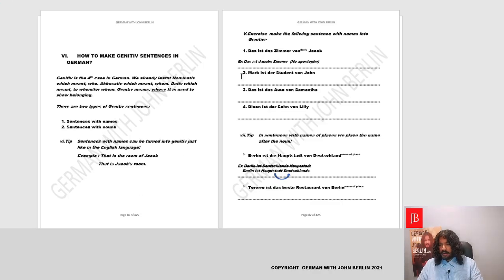Let's have a look in German. Das ist das Zimmer von Jacob. We could say it rather, das ist Jacob's room. That is Jacob's room. It's the same as in English, except there is no apostrophe. We don't say Jacob's with an apostrophe, we simply say Jacob's room. Perfect.